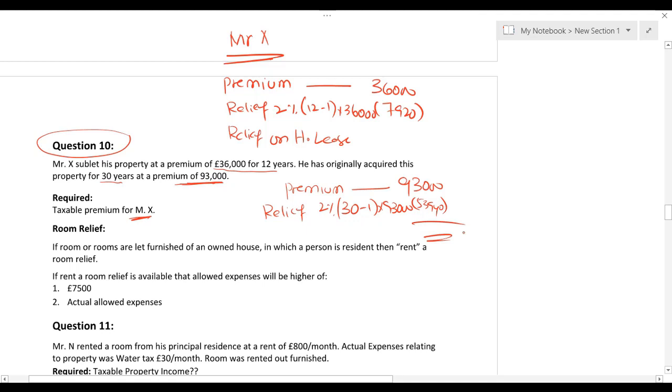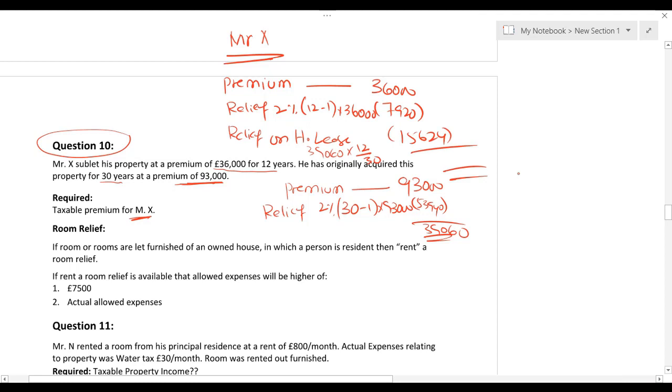From 93,000 you need to deduct 53,940. You will be getting 39,060. So here I have to write 39,060, multiply this with the sublease which is 12, divide this with head lease time period which is 30. So 39,060 multiplied by 12 divided by 30, it gives me 15,624.